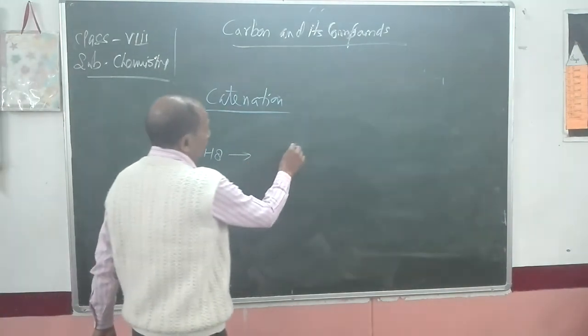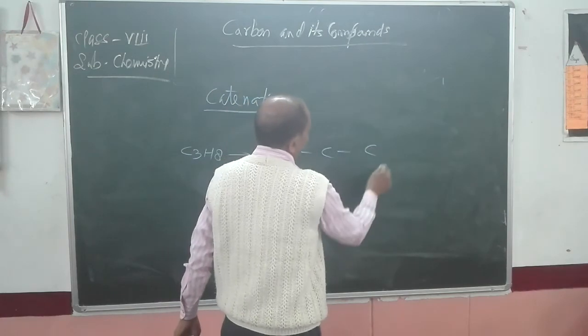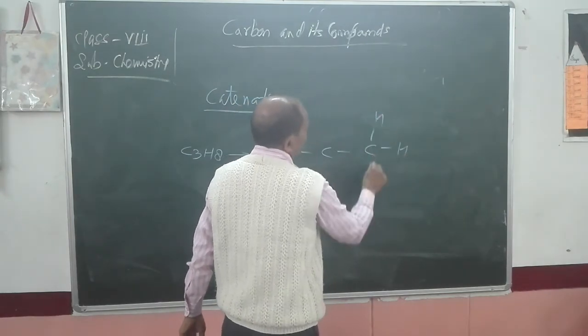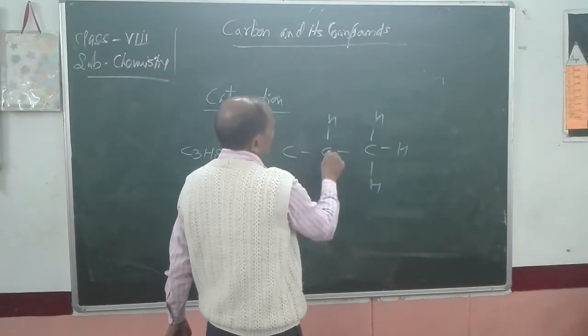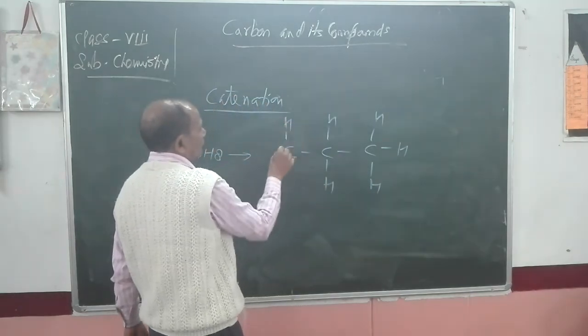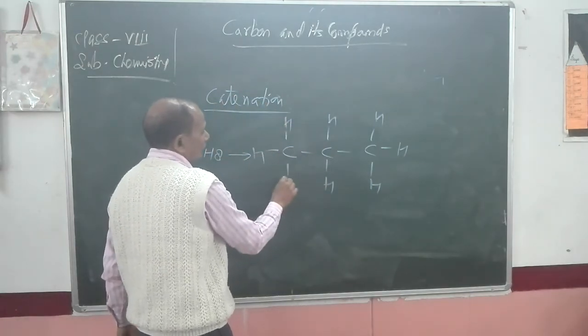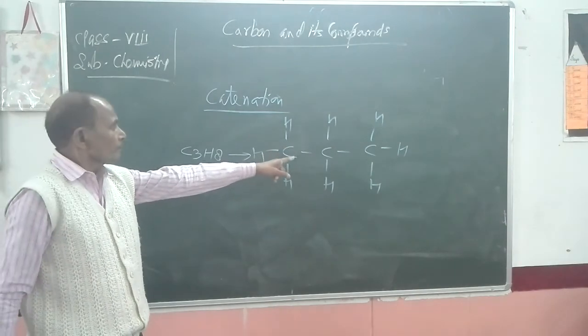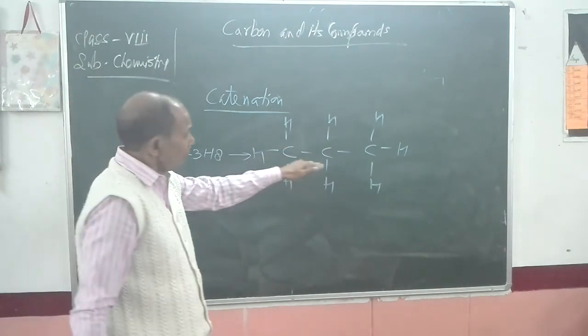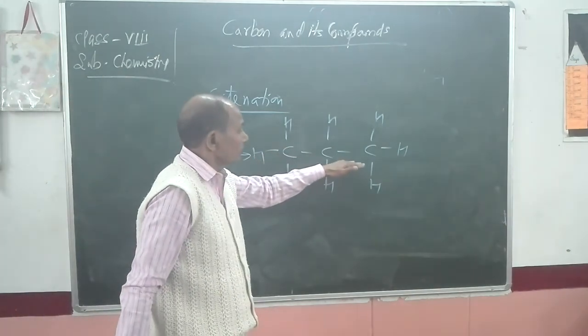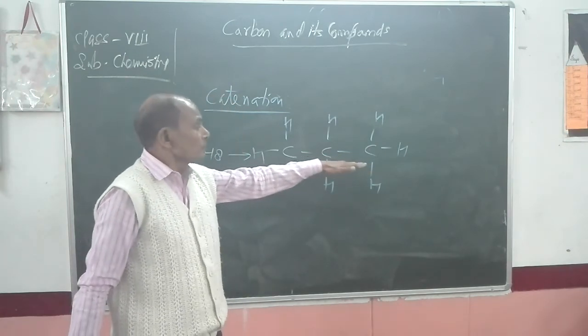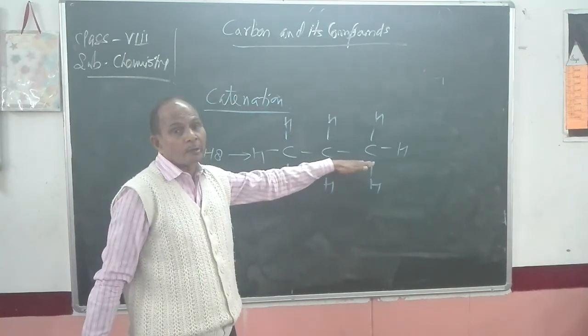And here you see carbon, carbon, carbon, with hydrogens attached. You can say this one is an example of a compound having a long chain. What type of chain? Straight chain.